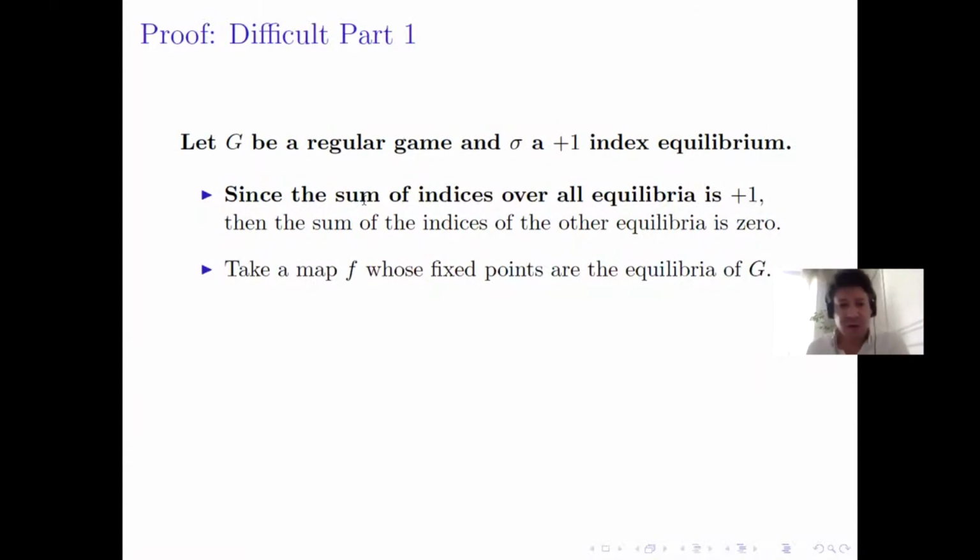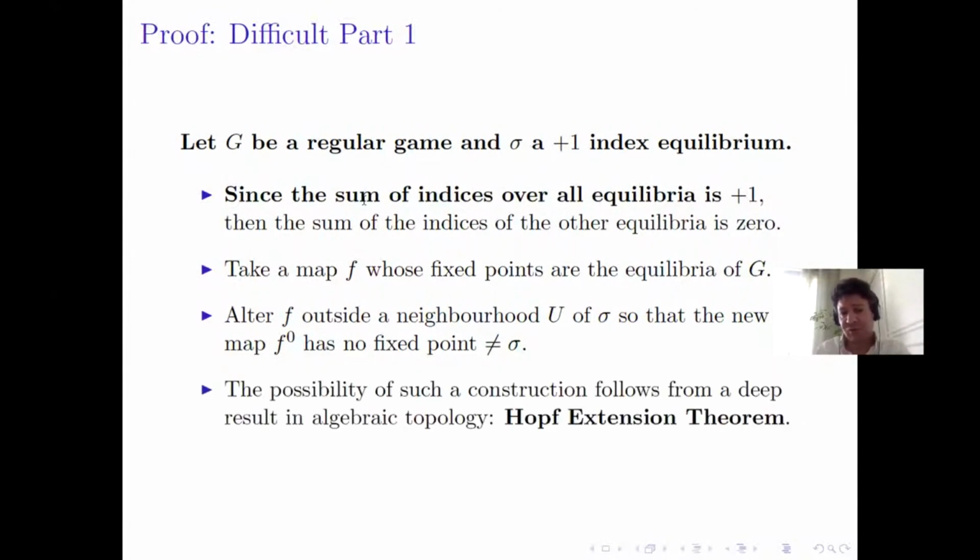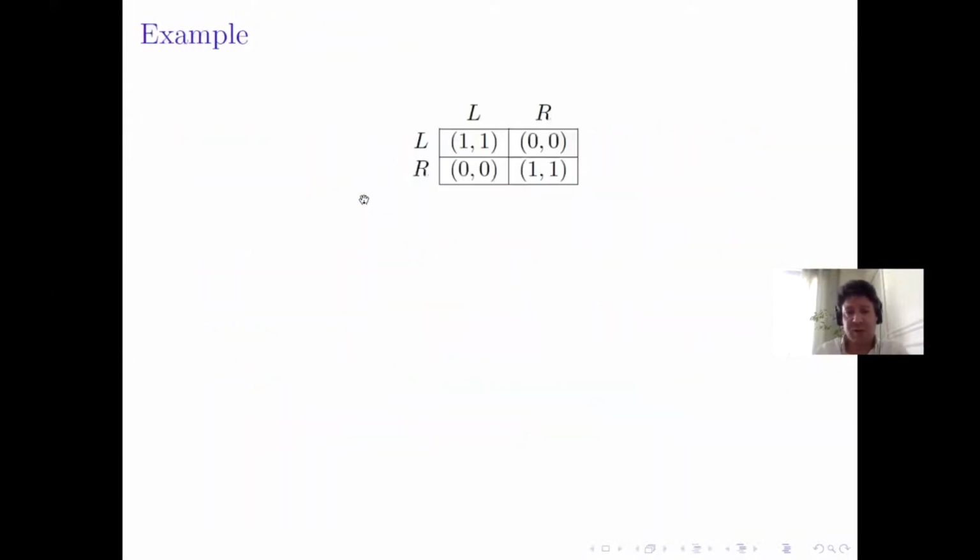Now take a Nash map whose fixed points are the equilibria of G, and change this map outside U, such that the unique equilibrium of this new map F0 is sigma. And so there is no other equilibrium other than sigma, so there is no other equilibrium outside U. This can be done thanks to the Hopf extension theorem, and let's illustrate this result in an example. It's a 2x2 symmetric game, and we are restricting ourselves for simplicity to symmetric strategies.